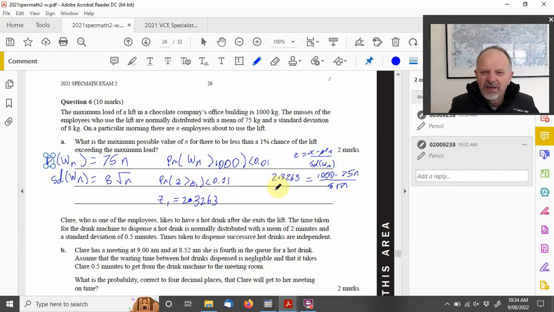And then you get your calculator and solve for n, and you'll find that n is 12.45. You can't have 0.45 of a person, but we don't want to exceed the weight limit. So therefore, the maximum n is 12 employees.